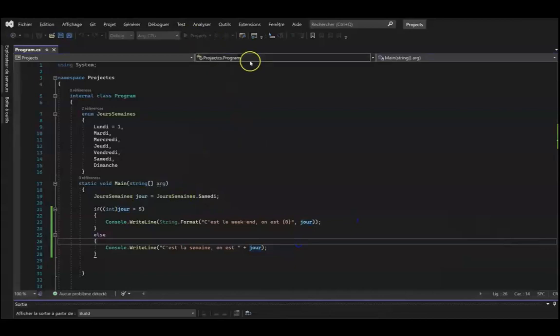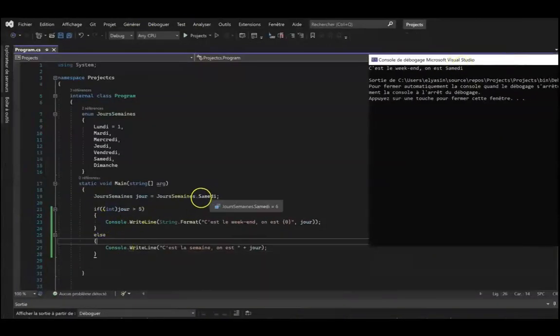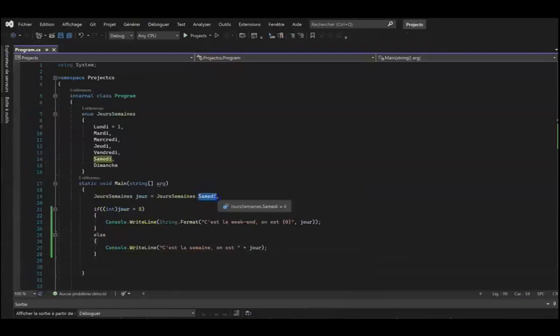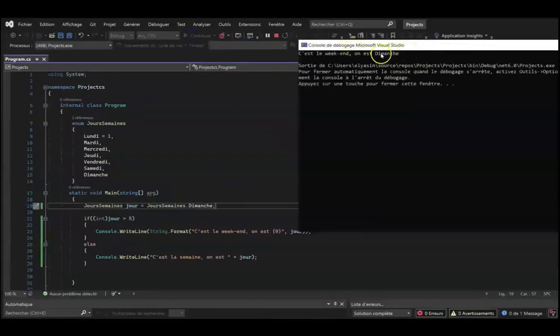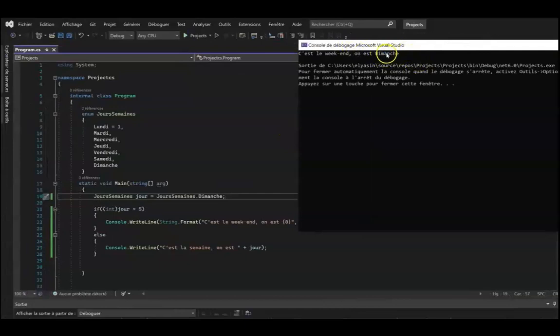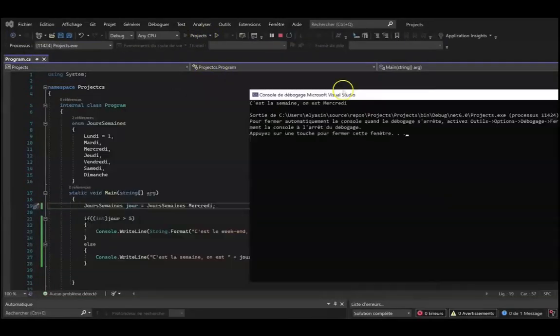Now if we run the program, we will have it's the weekend, it's Saturday. Here Saturday is 6. It's greater than 5, which corresponds to the weekend. So the condition is true. We can execute the console.writeLine, and here we can get the name of the constant. If we put Sunday and I run it again, we will have the same result, except that Sunday is displayed instead of Saturday.